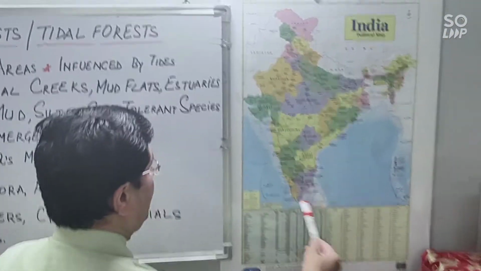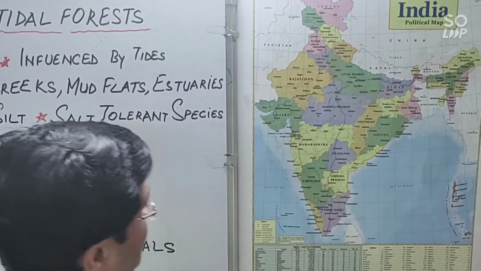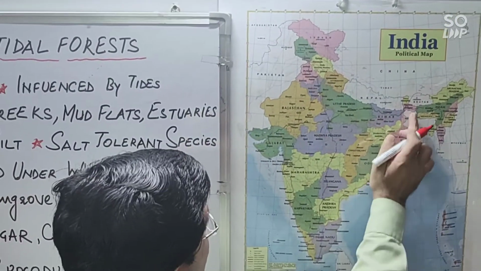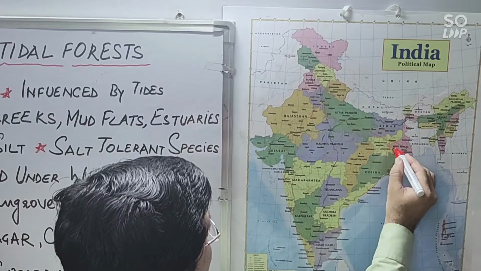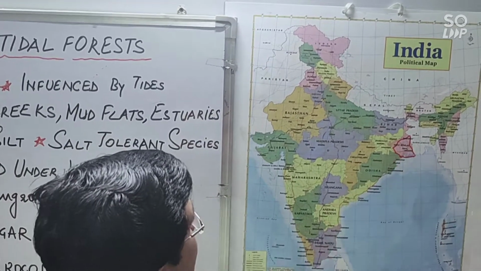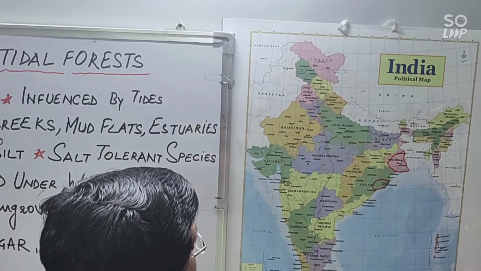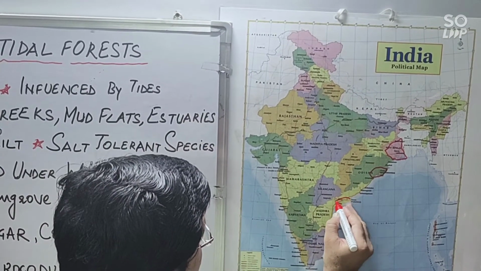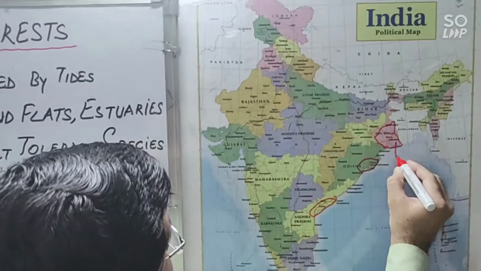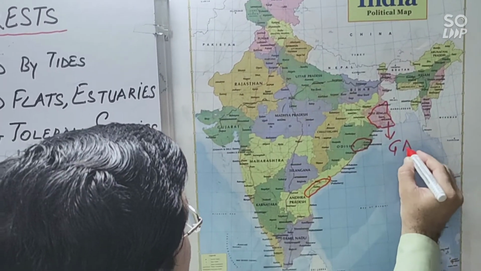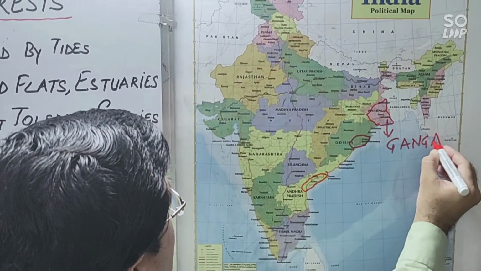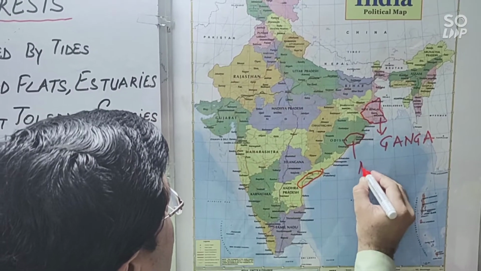So look at the map of India, my dear friends, and in this map you will find in West Bengal we have here Ganga Brahmaputra Delta, and in Odisha we have Mahanadi Delta. In Andhra Pradesh we have Krishna Godavari Delta. This is Ganga Brahmaputra Delta. This is Mahanadi Delta.